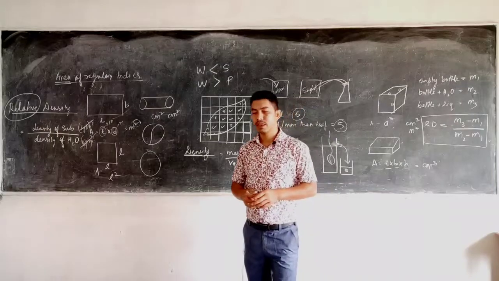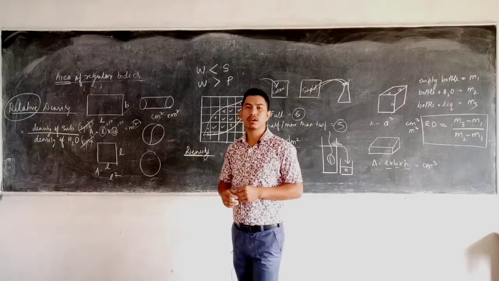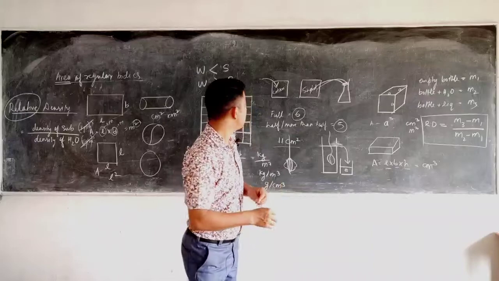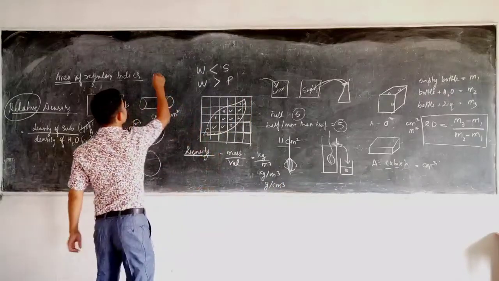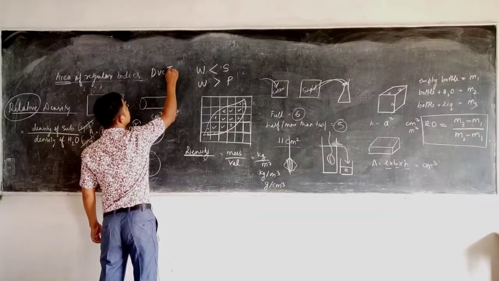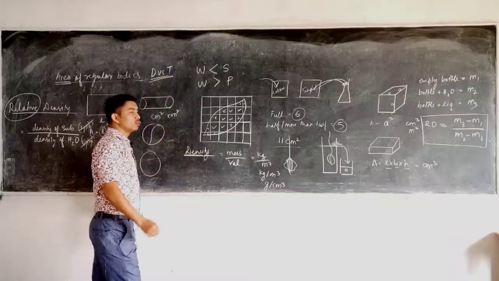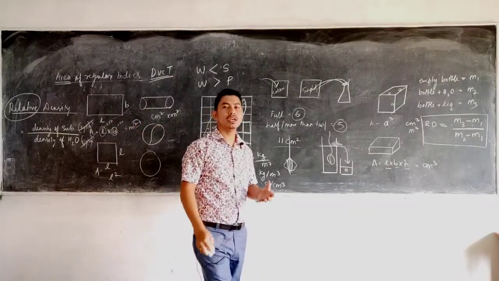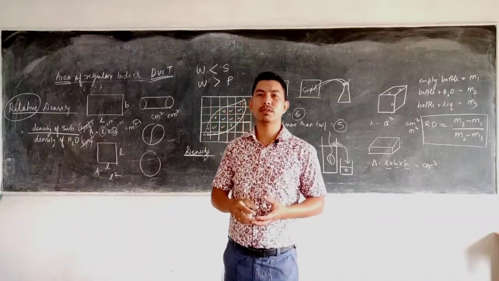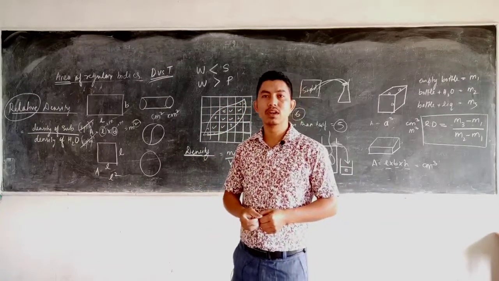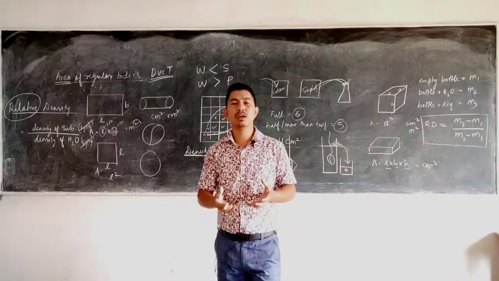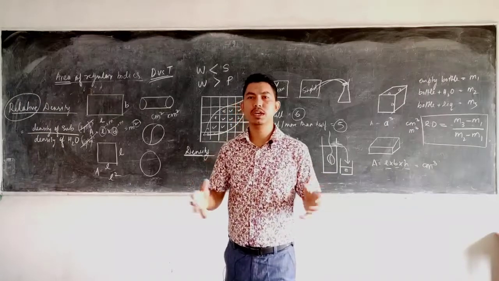Finally, coming to the last topic of today's class, it is the variation of density with temperature. Later on you will learn that with the increase in temperature, the volume of substances increases, which is known as thermal expansion. That means whenever you heat something, its volume increases.